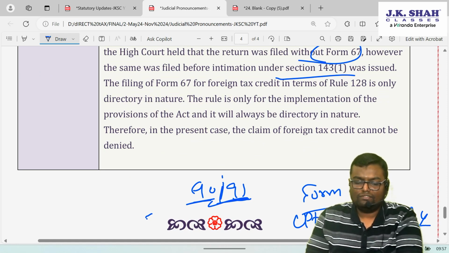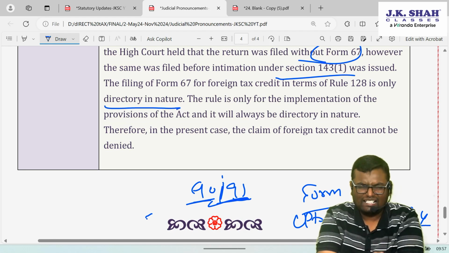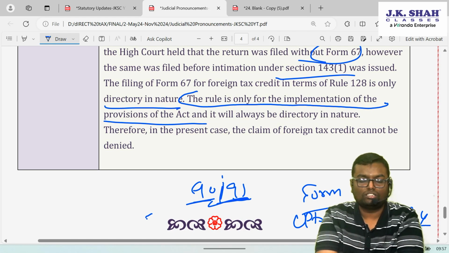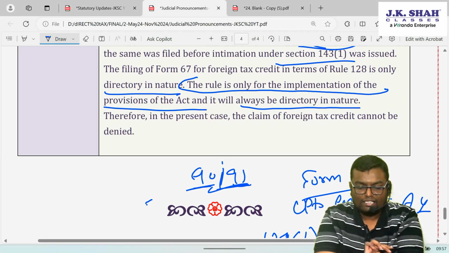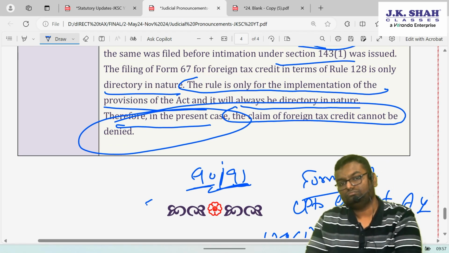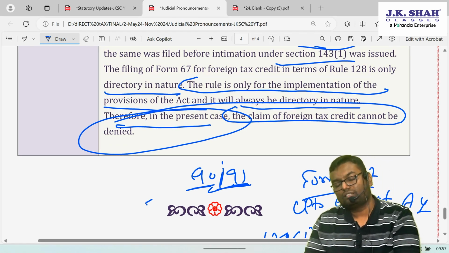Filing of Form 67 for foreign tax credit in Rule number 128 is only directory in nature, like an admin transaction. The rule is only for implementation of the provision of the Act. It will always be directory in nature. Therefore, in the present case, the claim of foreign tax credit cannot be denied. That has been said by the Madras High Court.